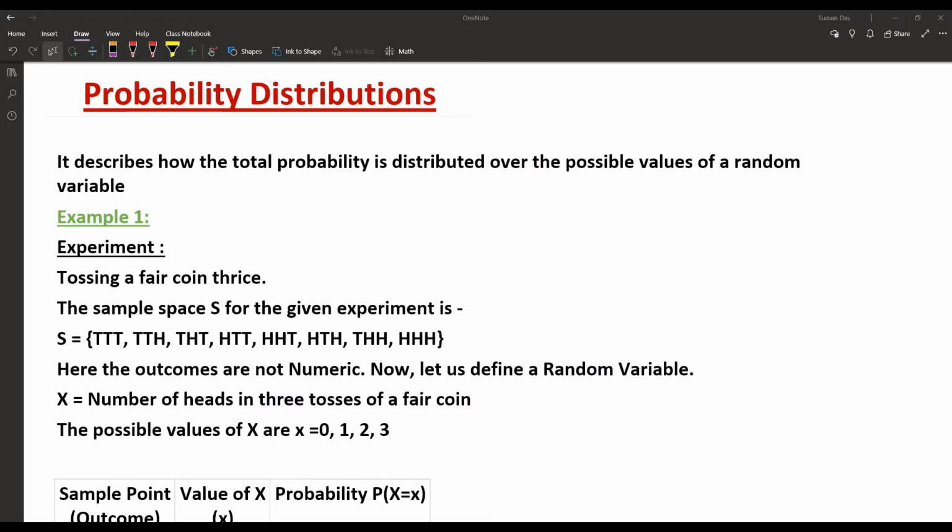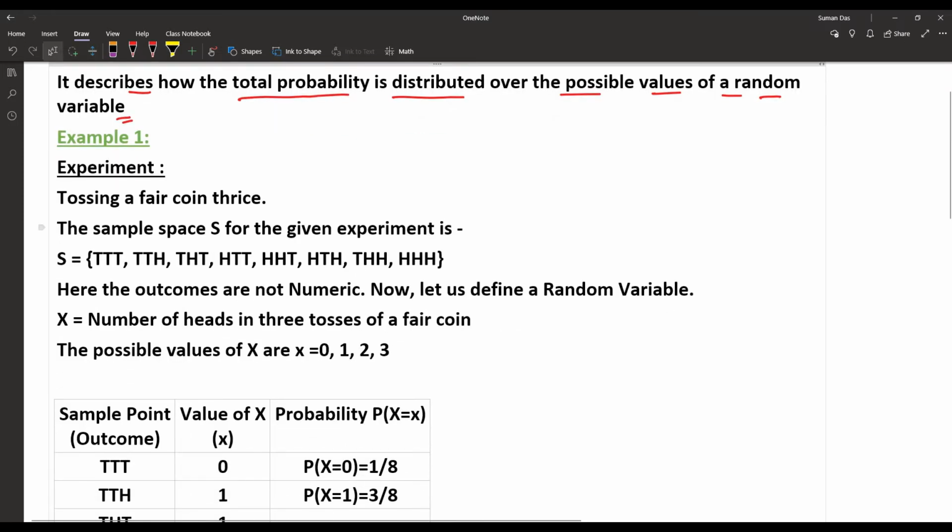So today our topic is what we mean by probability distributions, which describe how the total probability is distributed over the possible values of a random variable. We already know what a random variable is, so we will discuss the probability distribution with an experiment.